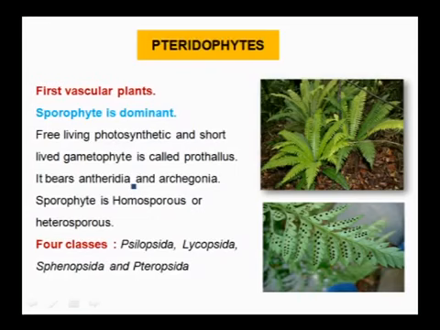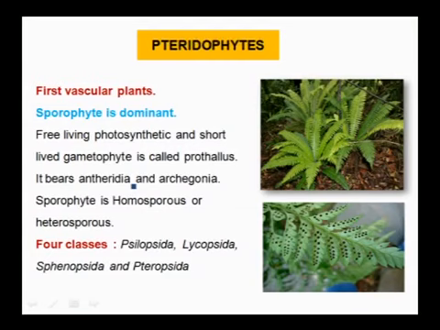Here we can very easily see the true roots, true stem and leaves. In this, the sporophyte is the dominant phase, and it also has a very short lived gametophyte which is free living and photosynthetic, and that gametophyte is called the prothallus. It bears antheridium and archegonium.